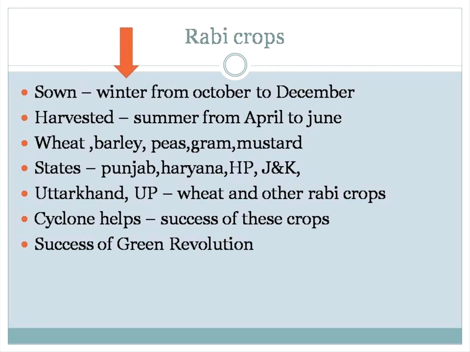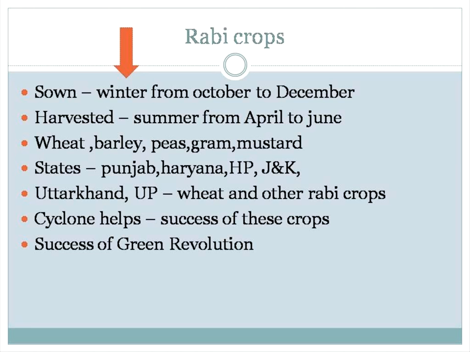I already taught in the 9th standard how a cyclone originates. It originates at sea level, whether in the Bay of Bengal, the Arabian Sea or the Indian Ocean. If the state is near, the effect is more. You don't need to worry about that. This helps the success of growing wheat, barley, peas, gram and mustard.